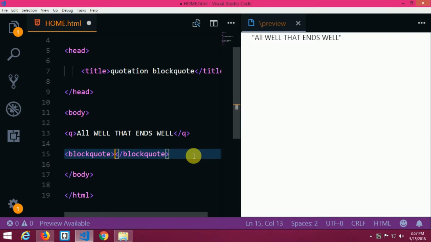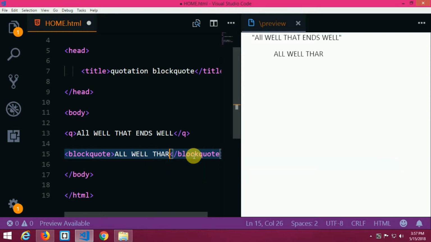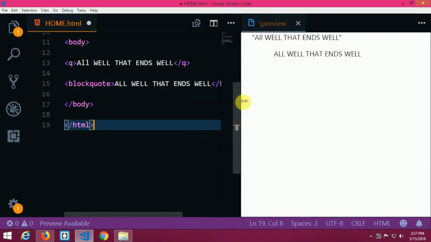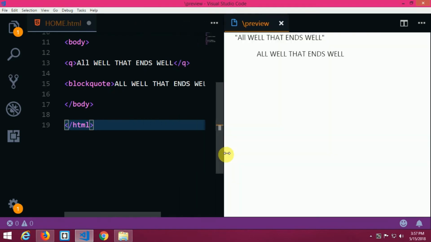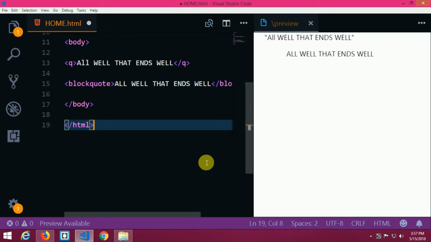Here I'm going to write "All's well that ends well." If you look, HTML has already placed the text somewhat away from the margin of this border. So this is a quote format. It already knows. If you write text within this blockquote, it will tell the browser that this is a quote, so it needs special attention. So you have to move it slightly away from the margin. So this is the function of it.